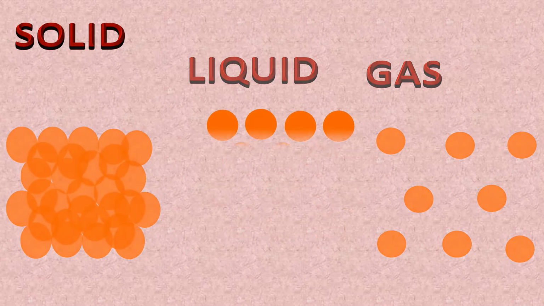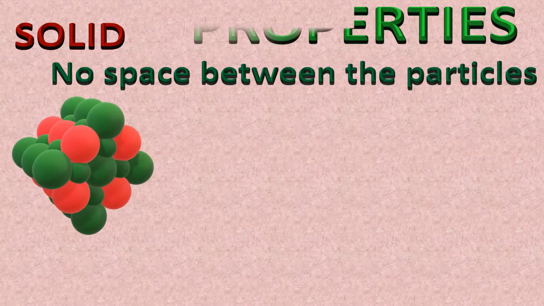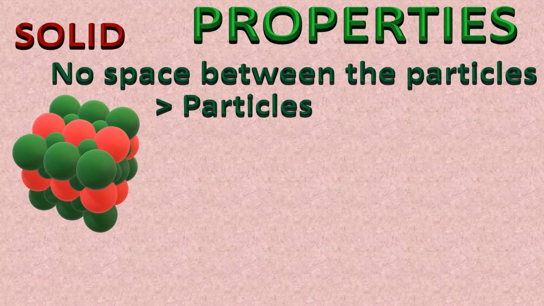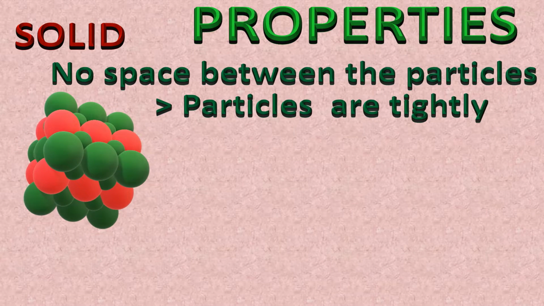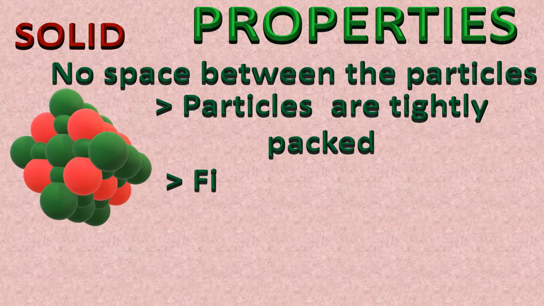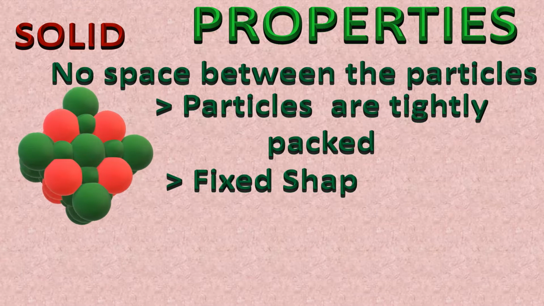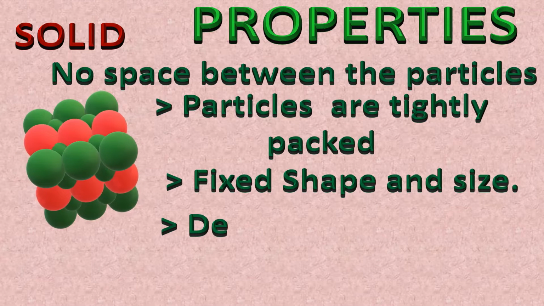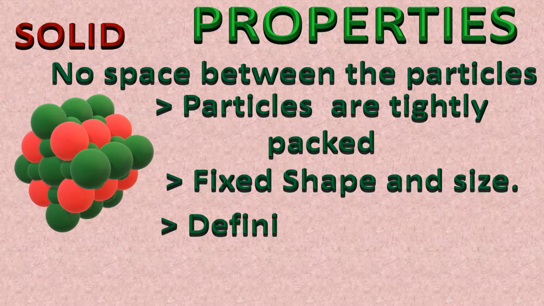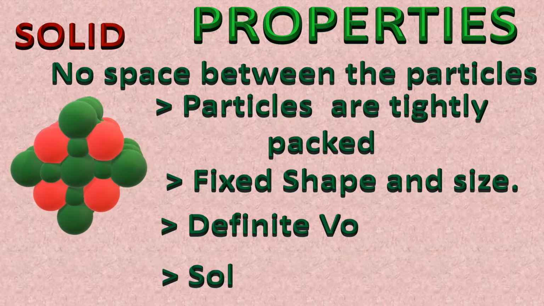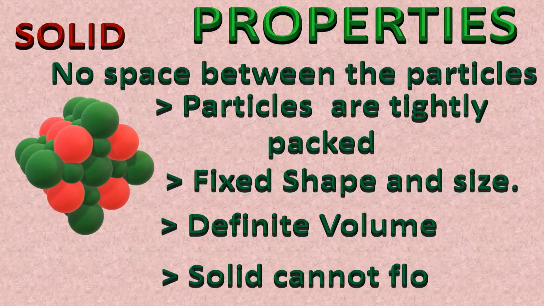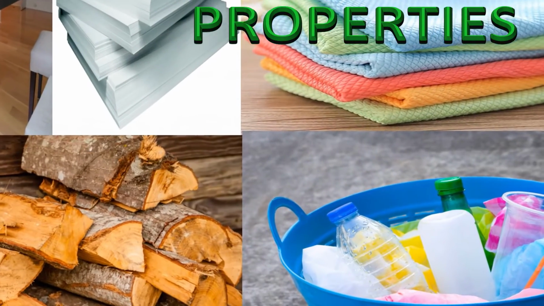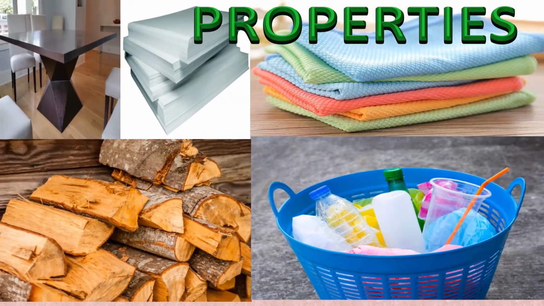If we see this arrangement in 3 dimensions, the image of the solid particles will be like this. Here you will see that there is no space in between the particles to move around. Therefore, solids have the property that they have a fixed shape and size. They have definite volume. Solids cannot flow. Wood, plastic, cloth, paper, all these are examples of solids.